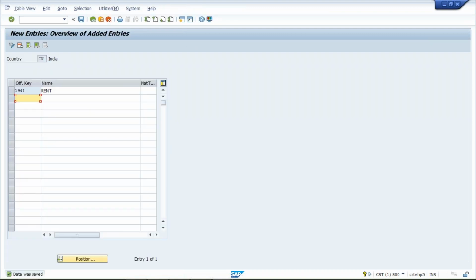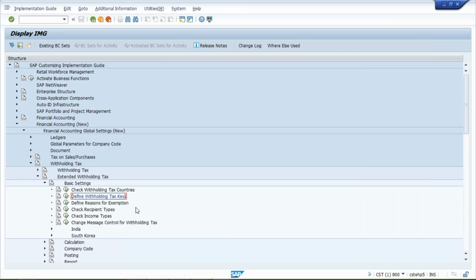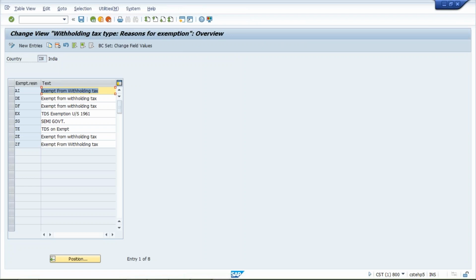Okay, now come back, and then here define reason for exemptions. I'll tell you guys what will happen. First of all, let me show you. This is not a mandatory setting. If you want to create, you can. What is the use of reason for exemptions, that I'll let you know.